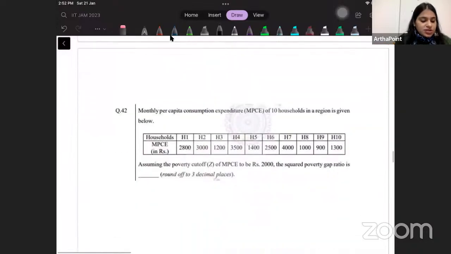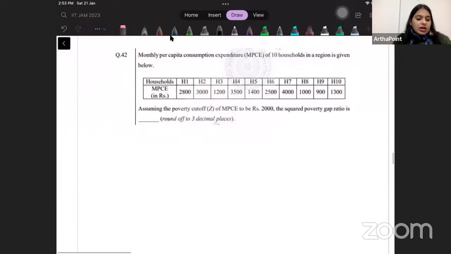Okay. Come to the next question. Monthly per capita consumption expenditure of 10 households in a region is given below.